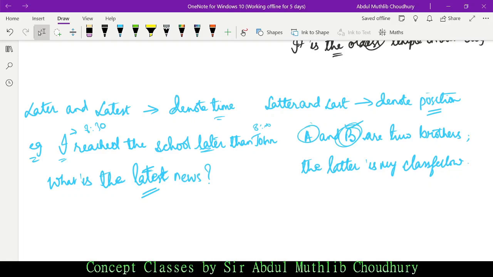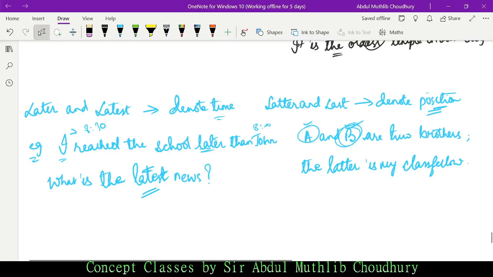Though we are not learning about former here, just for your knowledge, A should be treated as former. B is the latter, coming afterwards, coming after. It denotes position. B came after A or before A? After A. Had this been B and A, A would have been treated as latter.